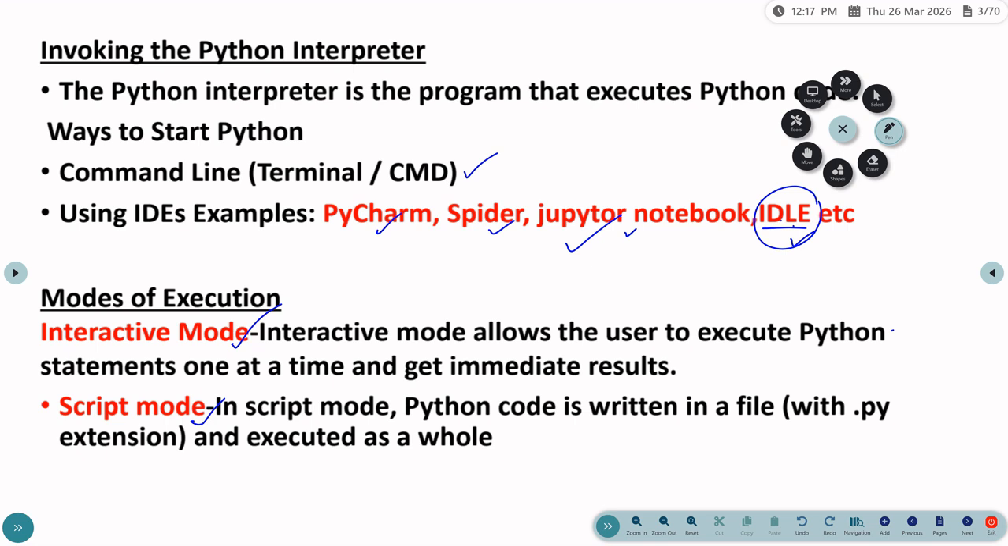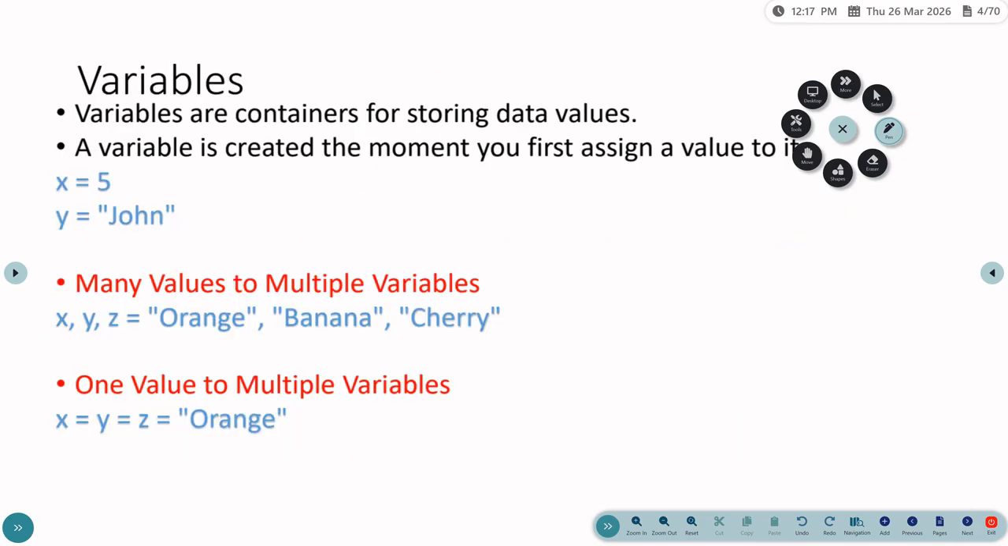But in the script mode, you can save the files. Almost all the Python programs are saved with the extension .py. So in the script mode you can save the Python files. If you want to save a Python file, you just give a name to the program followed by the .py extension. Okay. Let's go to the next slide.